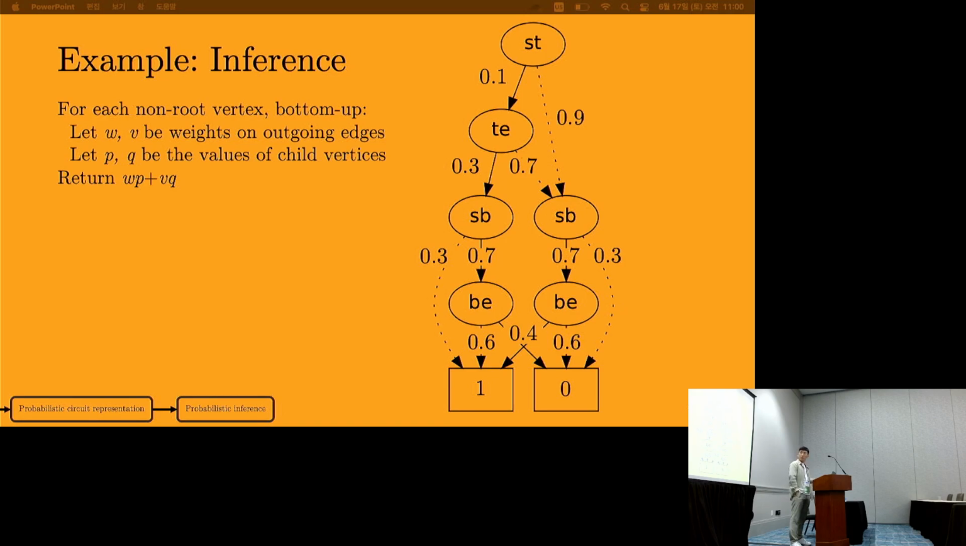algorithm: for each non-root vertex going bottom to up, let W, V be the weights on the outgoing edges, and let P, Q be the values of the child vertices, then return W·P plus V·Q, and we do this bottom up. So let's see this in action.